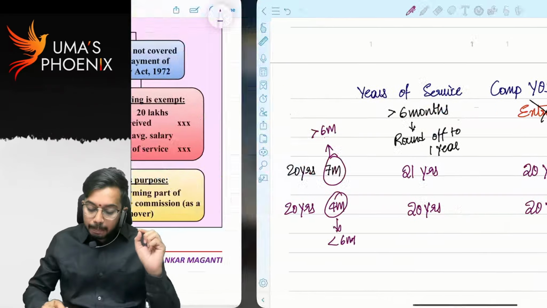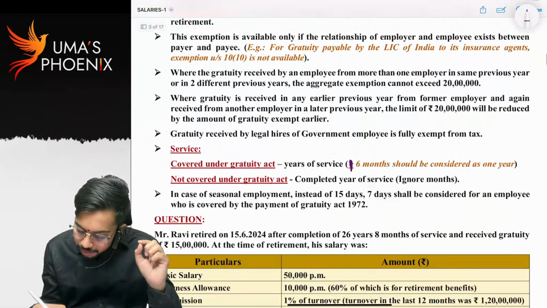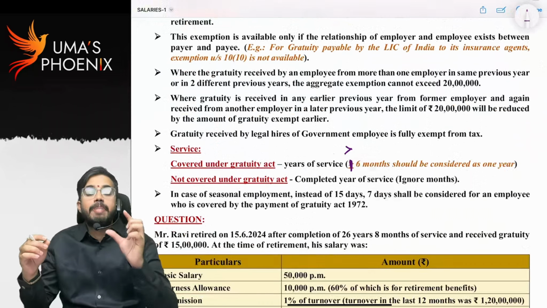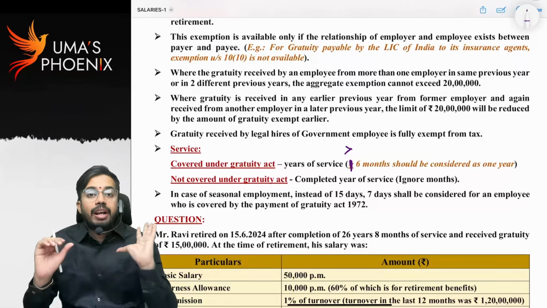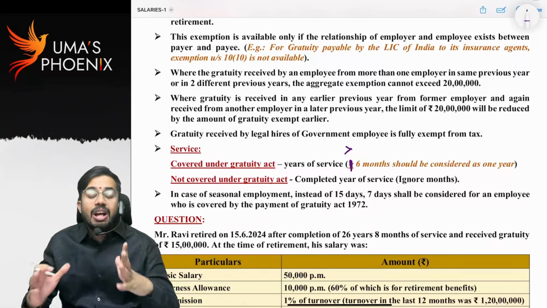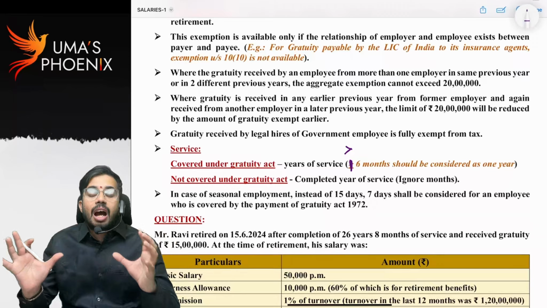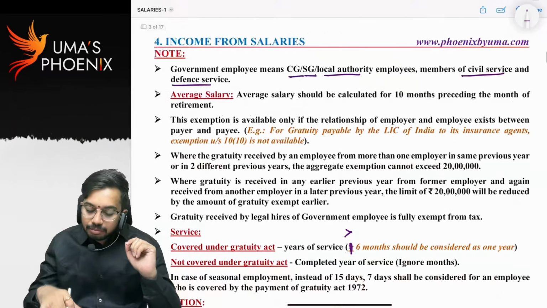My dear friends, please remember, here there is a small mistake. It's not greater than or equal to, it's greater than 6 months. If part of the year is greater than 6 months, we will round it off to next year for years of service calculation. For completed years of service calculation, we will completely ignore months, and whatever the completed years are there, only those we will consider.